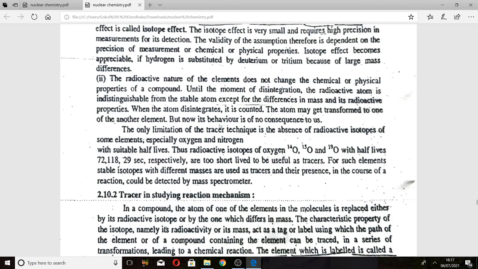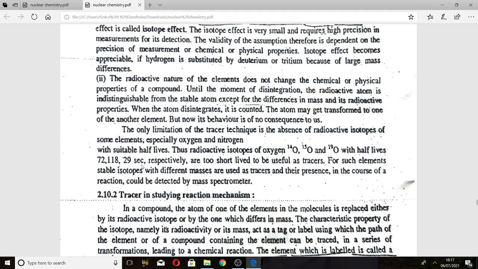A limitation of the tracer technique is the absence of suitable radioactive isotopes for some elements, that is, oxygen and nitrogen, in terms of suitable half-lives. The radioactive isotopes of oxygen are oxygen-14, oxygen-15 and oxygen-19. The half-lives of these three are 72, 118 and 29 seconds.